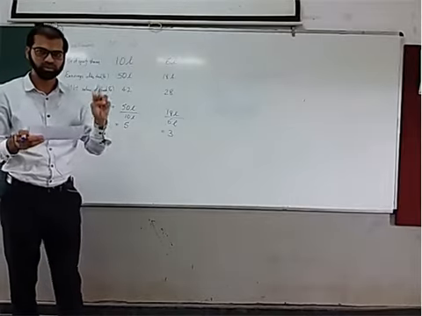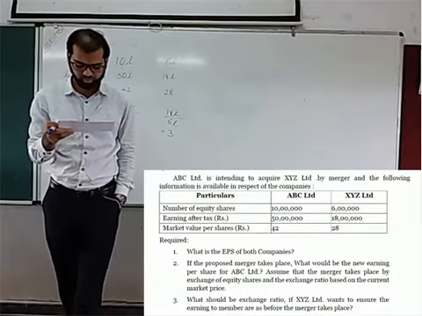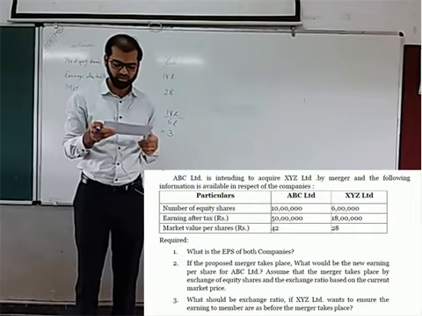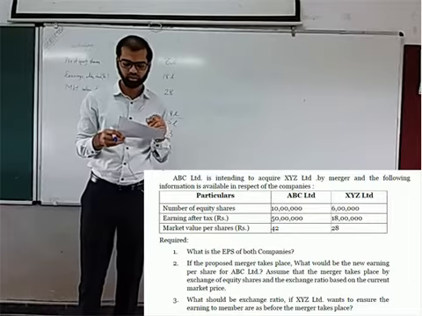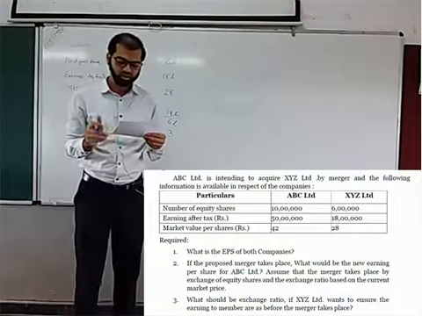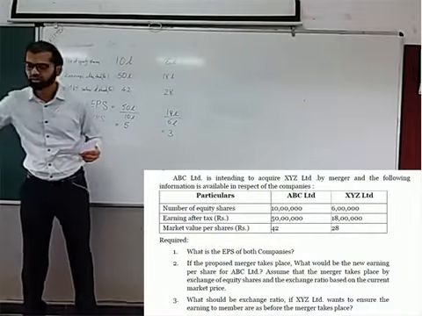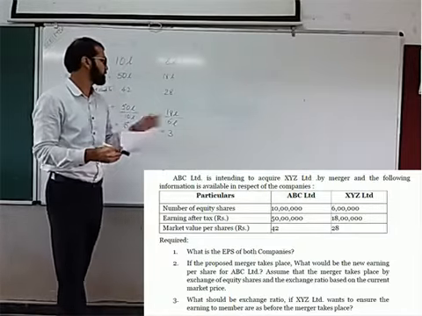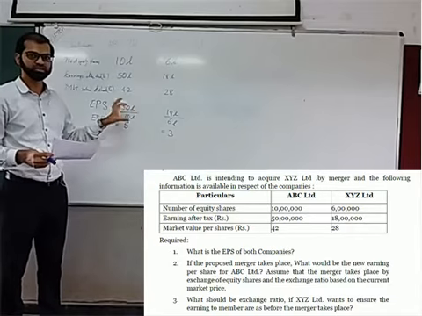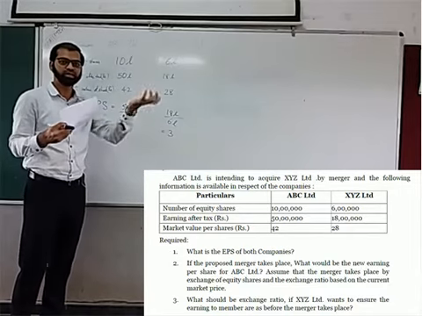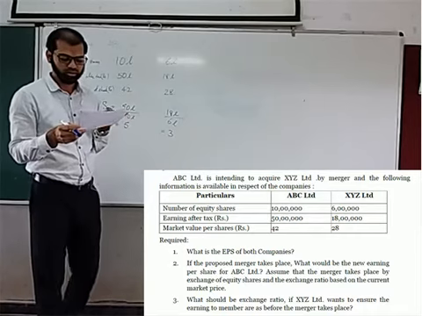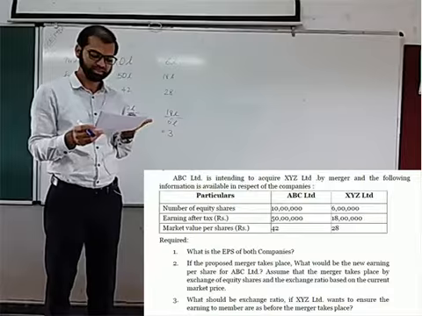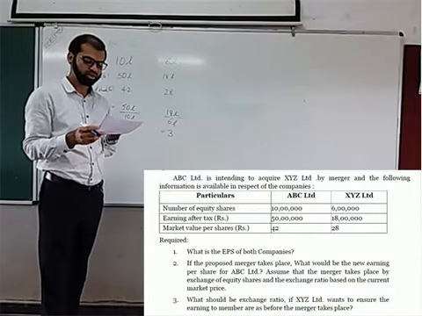Moving forward, the second one. If the proposed merger takes place, what would be the new earnings per share for ABC Limited? From here you can figure out the new earnings per share. That means the earnings per share is going to change because the numerator and the denominator will be changing slightly. It can reduce, it can increase. It further says, assume that the merger takes place by exchange of equity shares and the exchange ratio is based on the current market price.